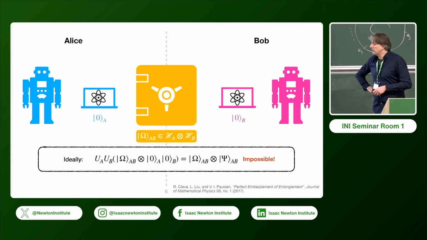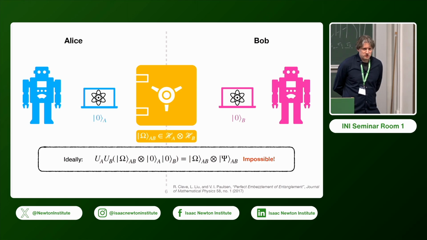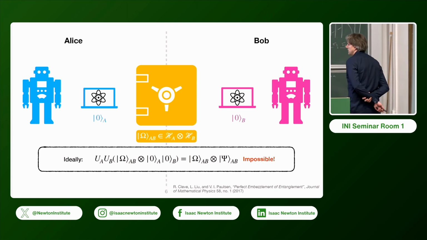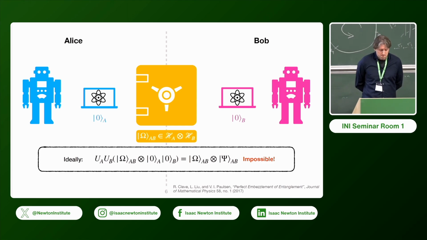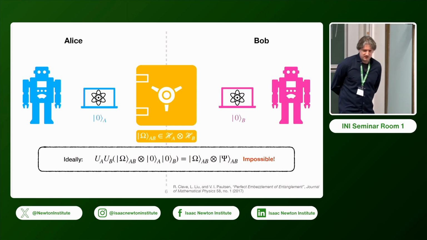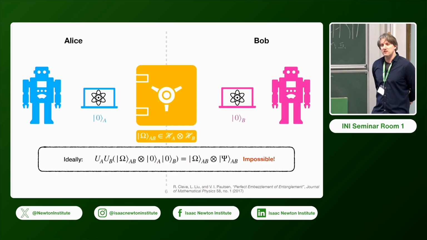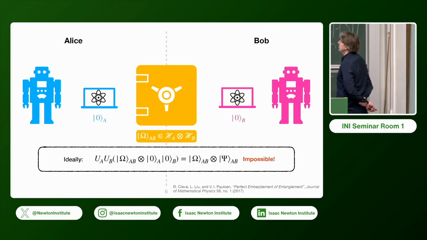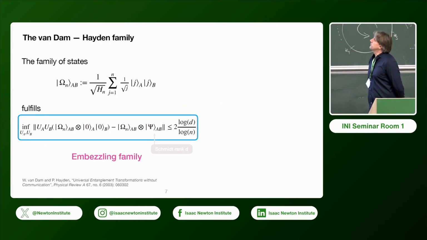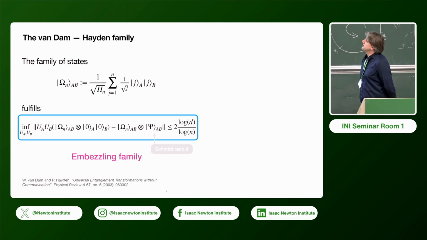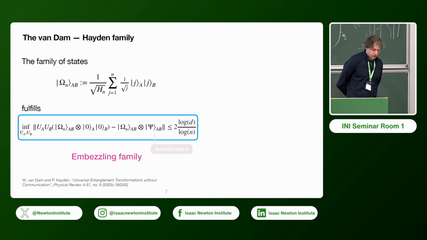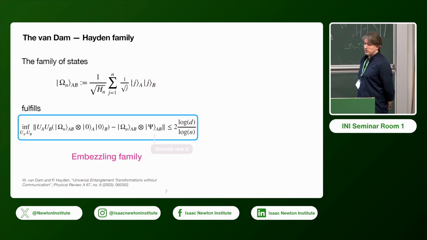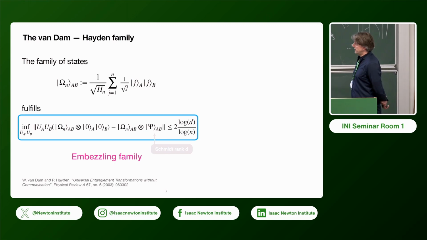And of course, we know also in infinite dimensions from the work of Richard Cleve and Paulson that this is impossible, but with every good no-go result there comes the question of how we can circumvent it if we slightly change the goalposts. This was observed by Van Dam and Hayden already 20 years ago: if you allow for small errors in this context, you can actually get away with embezzling entanglement in the following sense.